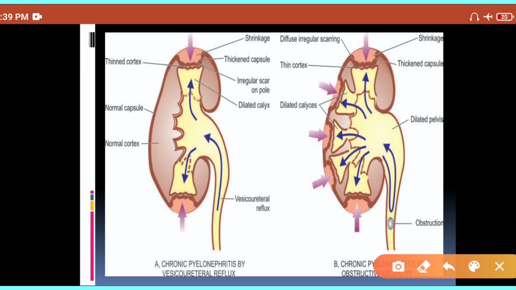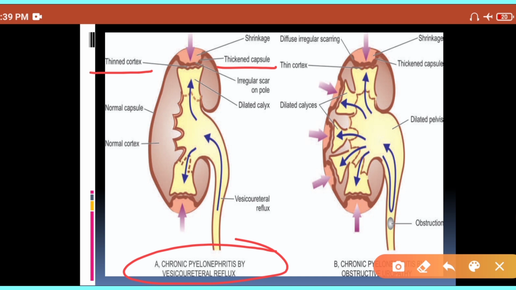So first we will see the gross finding in vesico-ureteric reflux. So in this particular change, you will have a thick capsule. Your capsule will become thick because of chronic inflammation. That is because of fibrosis. Your capsule is thick and your cortex will be thin.